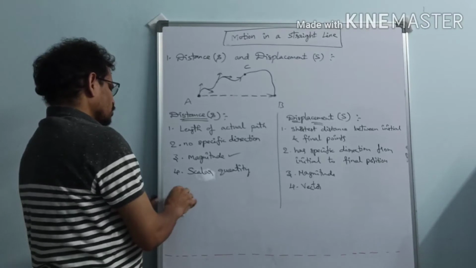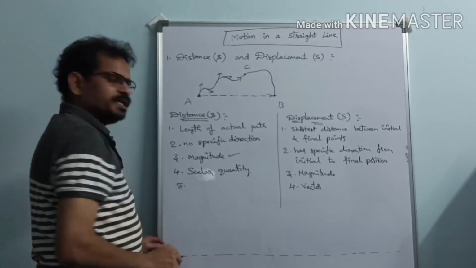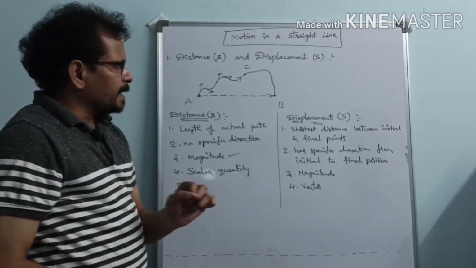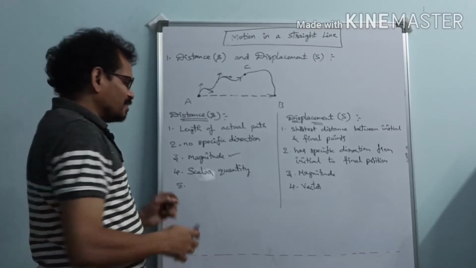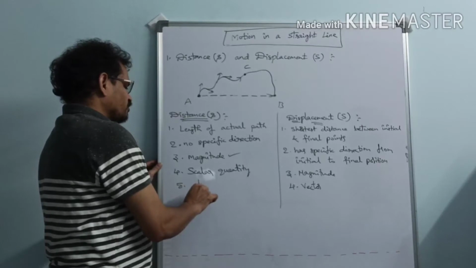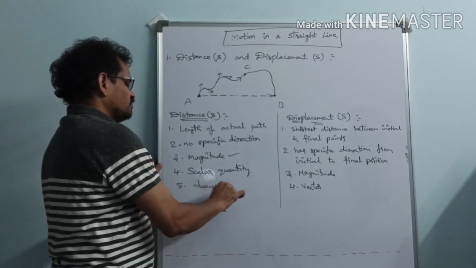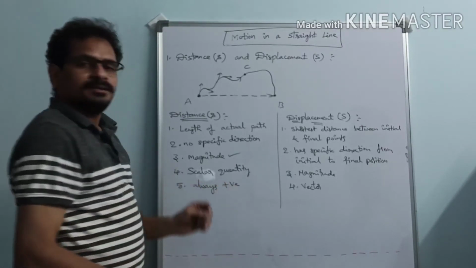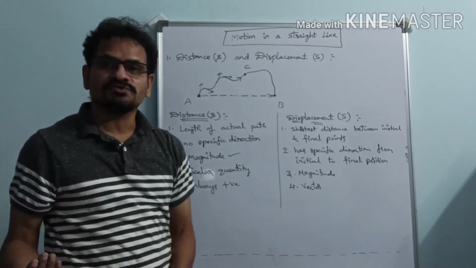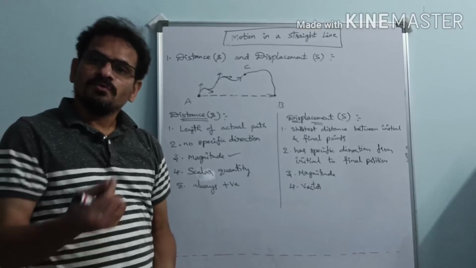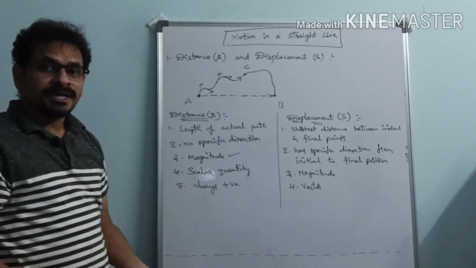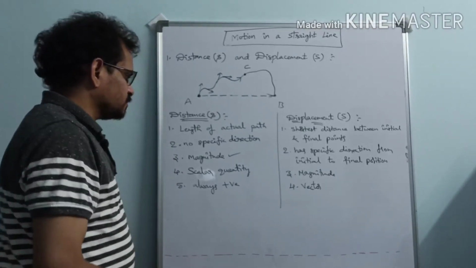Then what about distance here? One more. If a particle moves from one place to another place, distance is always positive. If a body moves from one place to another, we can say it has moved through a distance of 1 meter, 2 meters, 3 meters, 5 meters, 10 meters like that. So always it is positive.